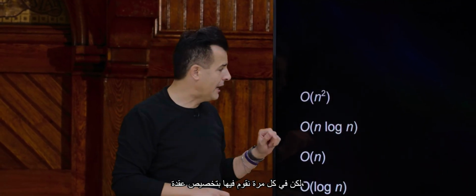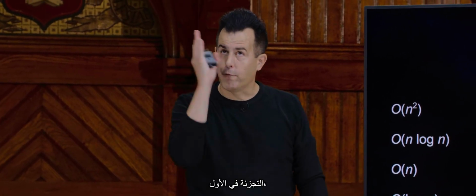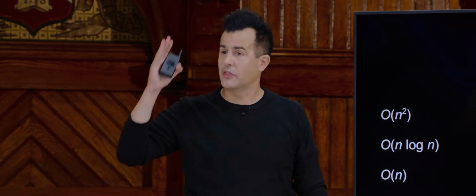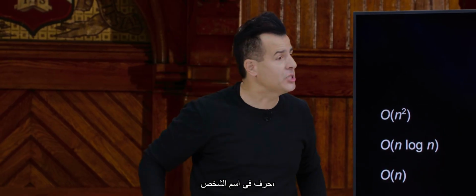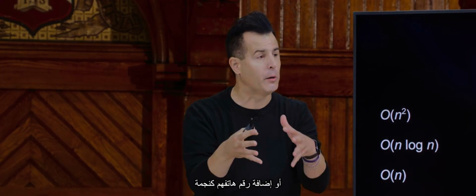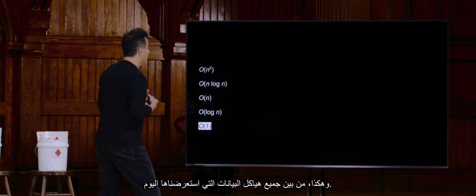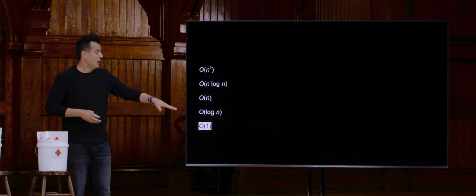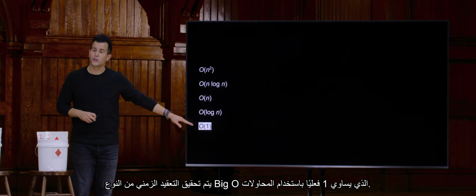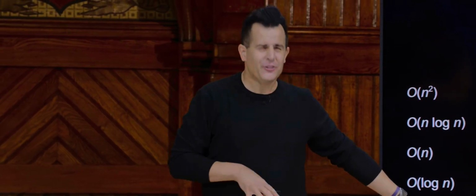But each time we allocate a node, we can then add another node, hashing on the first, the second, the third, the fourth, the last character in the person's name, allocating a node as needed, flipping that Boolean to true or false, or adding their phone number as a char star to indicate that we have then found them. And so of all of the data structures we've looked at today, big O of 1 is actually achieved with tries. And yet, curiously, for problem set 5, you're not going to implement tries.